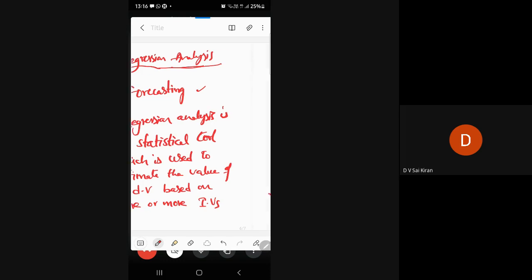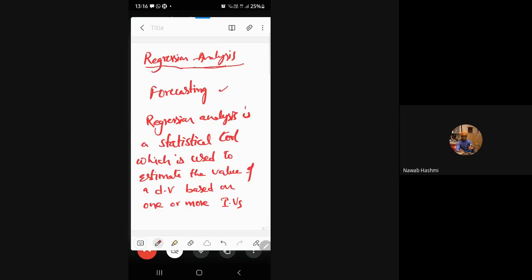Yes, sir. Sir, if it is a negative value, then no problem? Negative correlation is also a type of relationship, right? Yes. Whether it is negatively correlated or positively correlated, no need to bother. We need to see whether there is a relationship between x and y or not.